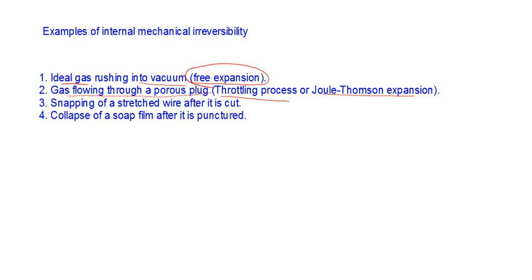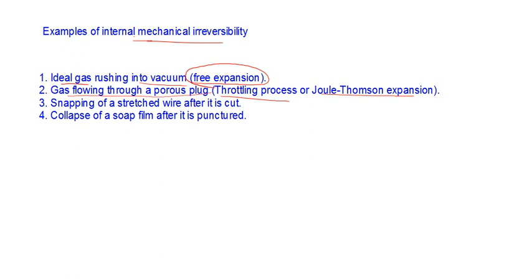We have discussed Joule expansion earlier, but Joule-Thomson expansion is a bit different. Then there is the snapping of a stretched wire after release, and the collapse of a soap film after it is punctured. All these are examples of internal mechanical irreversibility. In all these cases, first the energy transmission takes place as a result of mechanical instability, and then energy is transformed into internal energy by virtue of some dissipative effect.